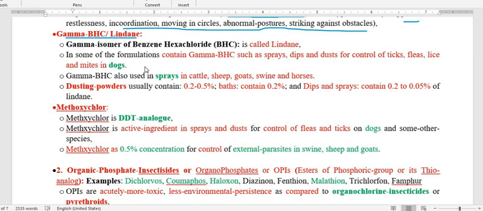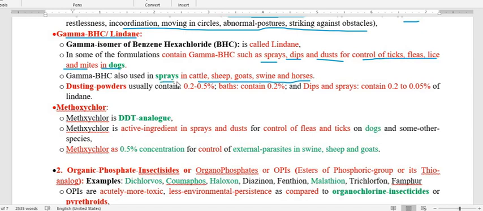As far as use is concerned, we use gamma BHC in animals like the dog, and we may also use it for cattle, sheep, goat, swine and horses. This gamma BHC may be used as a spray, a dip, or a dust to control ectoparasites like ticks, fleas, lice. This is particularly for the dog.